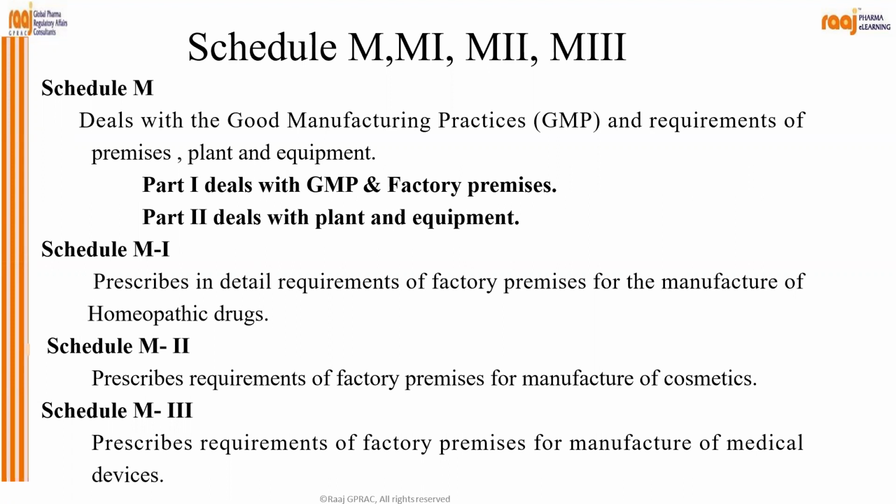So what does our Schedule M tell about? The requirements of premises, plant and equipment. Part 1 of Schedule M deals with GMP and factory premises, whereas part 2 deals with the plant and the equipment. Okay. So Schedule M1 prescribes in detail the requirement of factory premises for the manufacture of homeopathic drugs, whereas M2 prescribes the requirement of factory premises for manufacture of cosmetics, whereas M3 prescribes the requirement of factory premises for manufacture of medical devices. Understood?